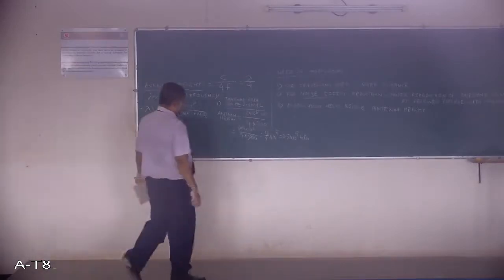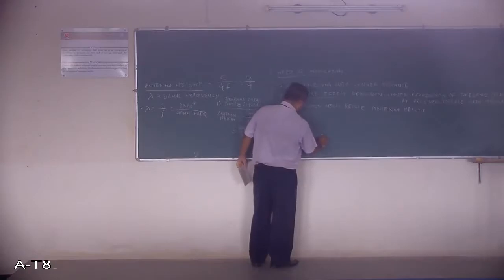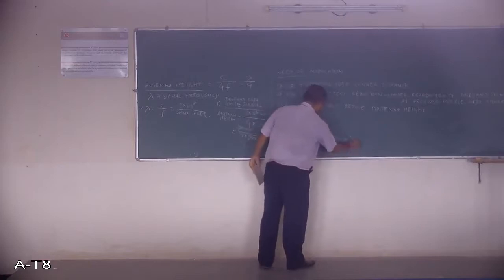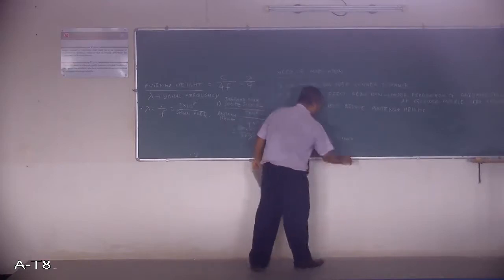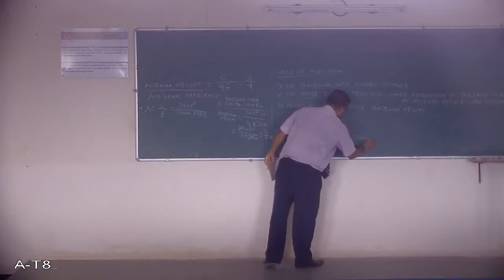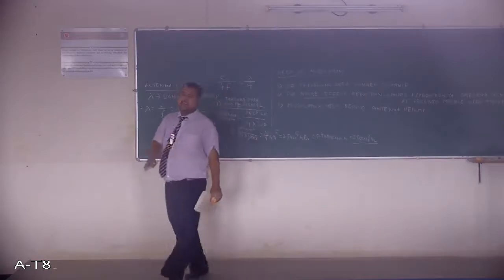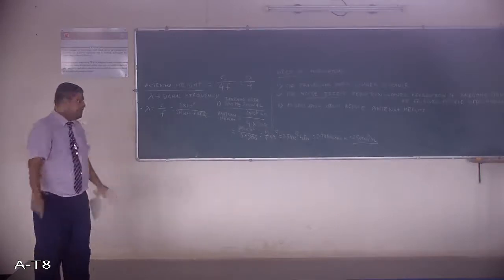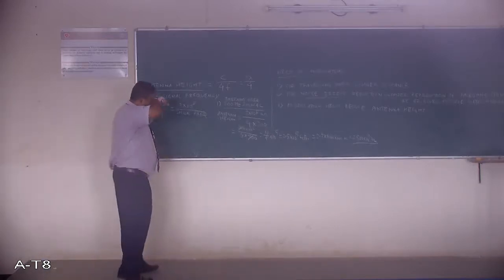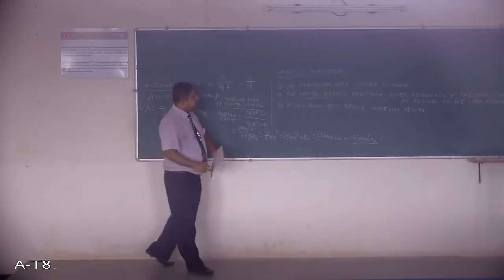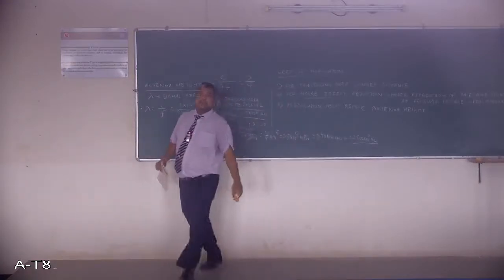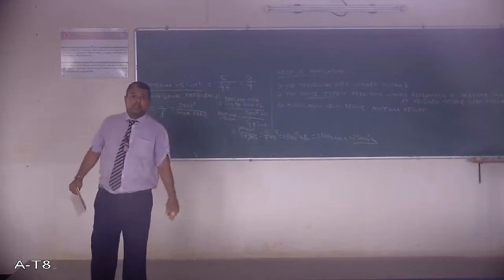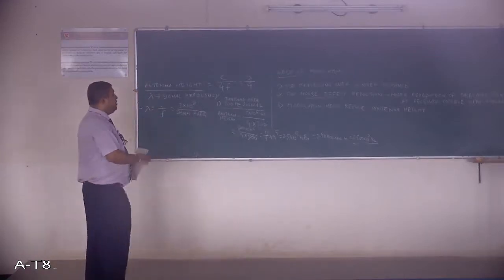Just imagine 2.5 into 10 raised to 5 meter. How much is this? This is 2.5 into 1000 into 100 meter, so it will be 2500 into 10 raised to 2 kilometer. This will be the antenna height. This is a very high figure, so we cannot fit an antenna at that height. So what we find is, if the baseband frequency is 300 Hertz, the antenna has to be fitted at a height of 2500 into 10 raised to 2 kilometer, or multiples of that.